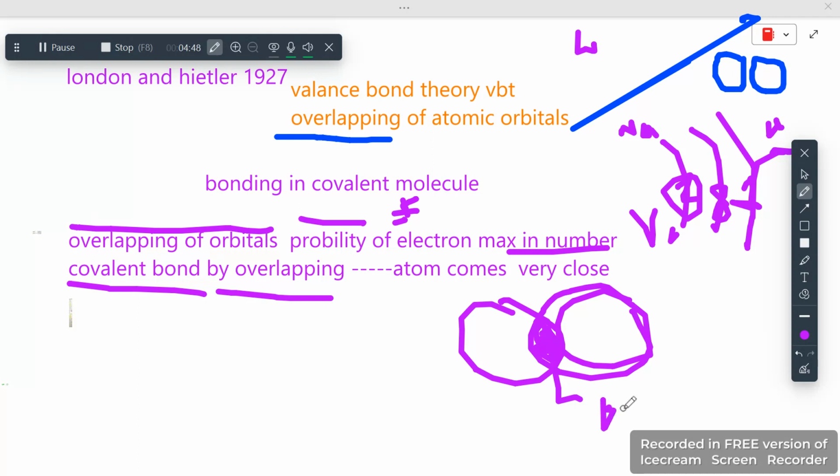This space shows the overlapping between them. So atoms come very close. Of course, if you have 2 atoms which are covalent, they will come very close.